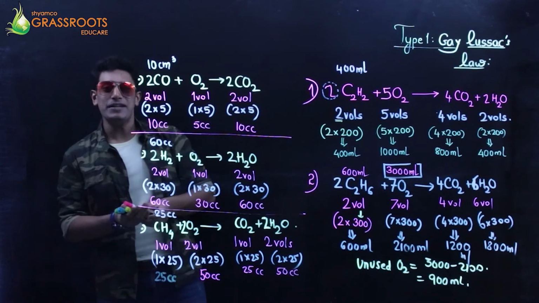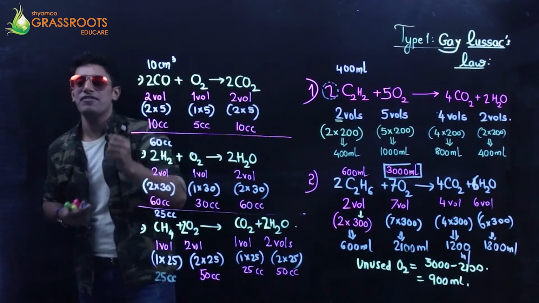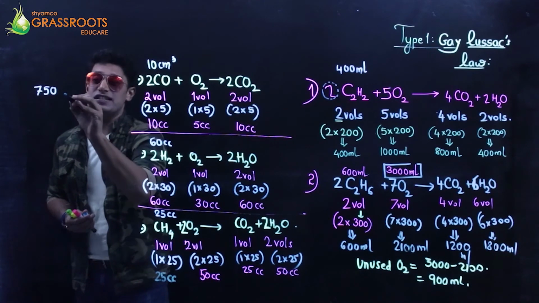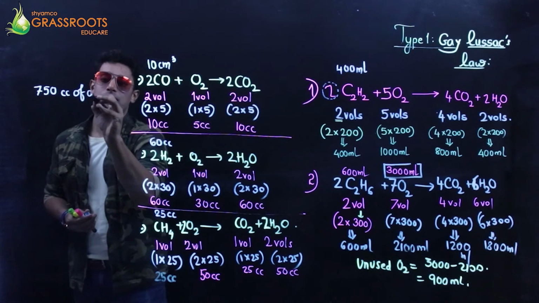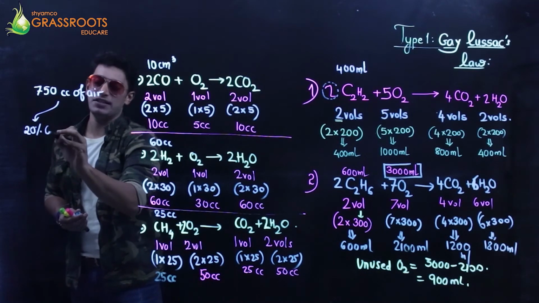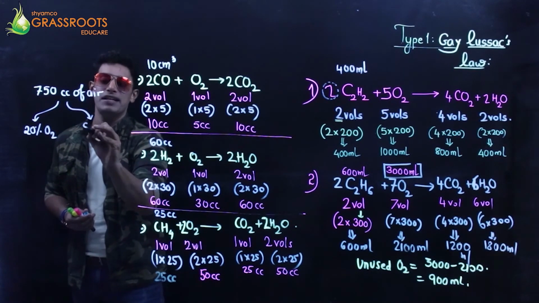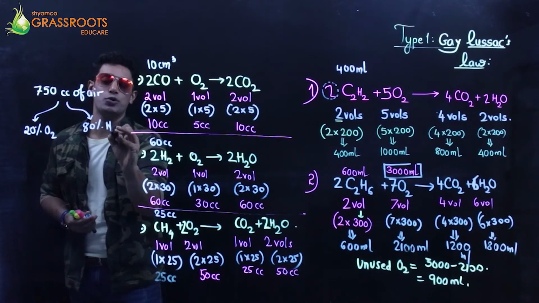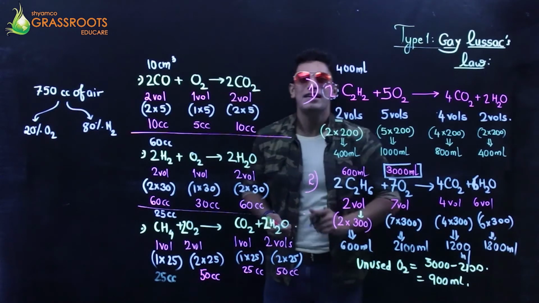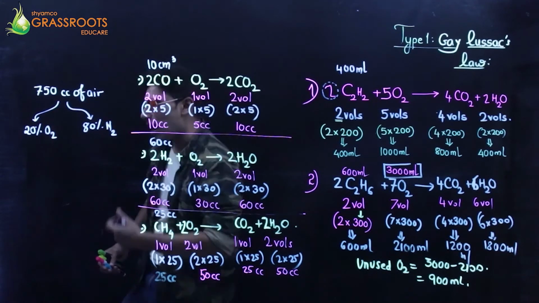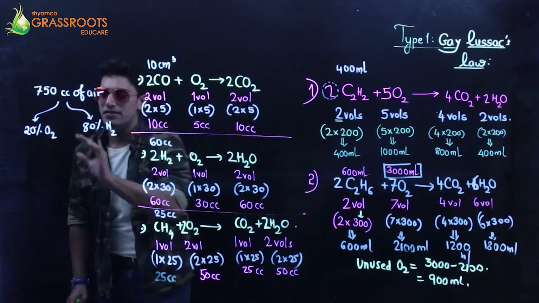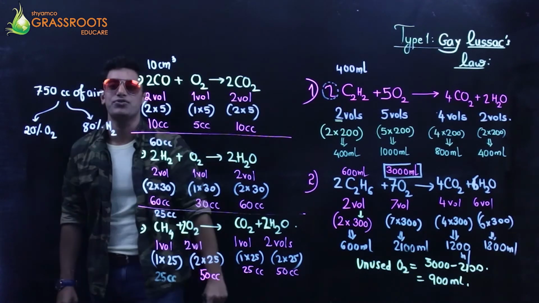Alright, now I have been told, guys, that we have 750 cc of air. Now always remember, out of 750, 20% is oxygen and the remaining 80% is nitrogen. All the other gaseous products can be neglected, like dust particles, carbon monoxide, carbon dioxide, H2S, anything. You can neglect them. These are major components.